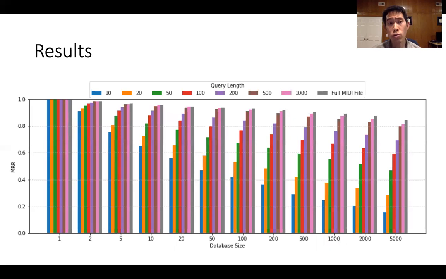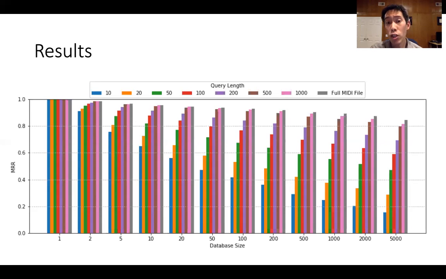This figure shows the results of our experimental simulations. You'll notice that the different groups of bars correspond to different database sizes. As the database size increases, we see that the performance of all the systems gets worse and worse. This is not surprising, since as the database size increases, the problem becomes more and more challenging.